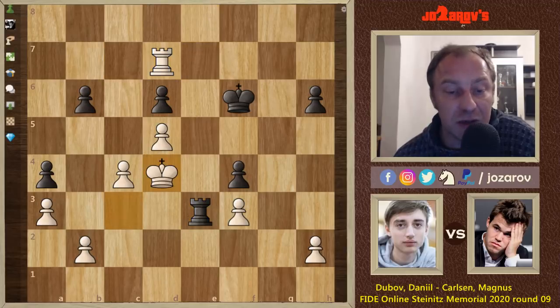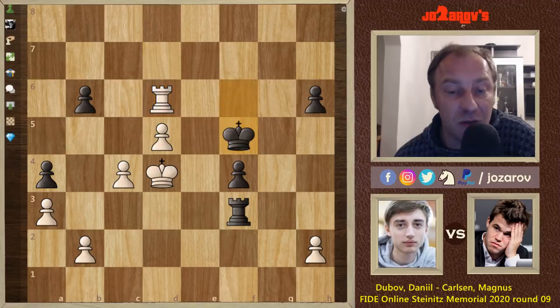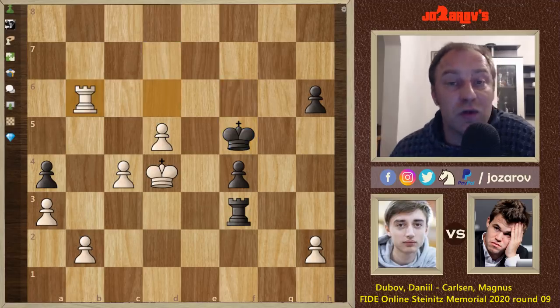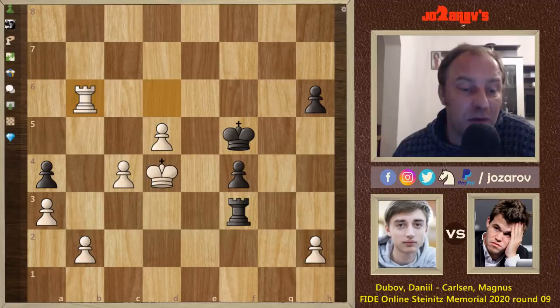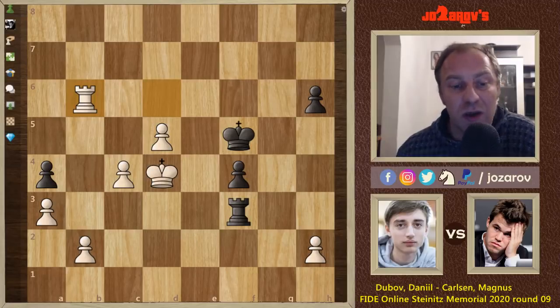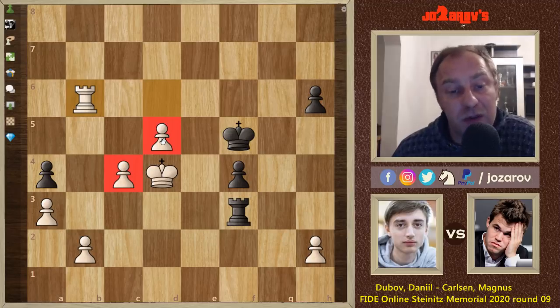Okay, we have a check, not a problem. King to d4, king to f3, but now after king rook takes d6 and king to f5, of course, Dubov takes now the pawn b6, and we have now a new position in which Dubov has created a two connected passed pawn situation, and this is game over for Magnus Carlsen.